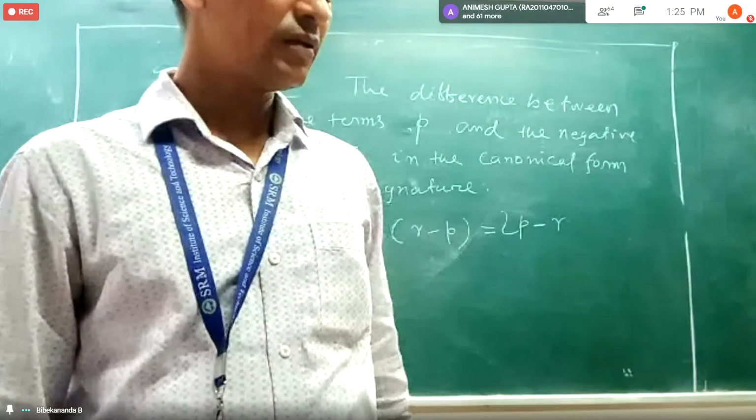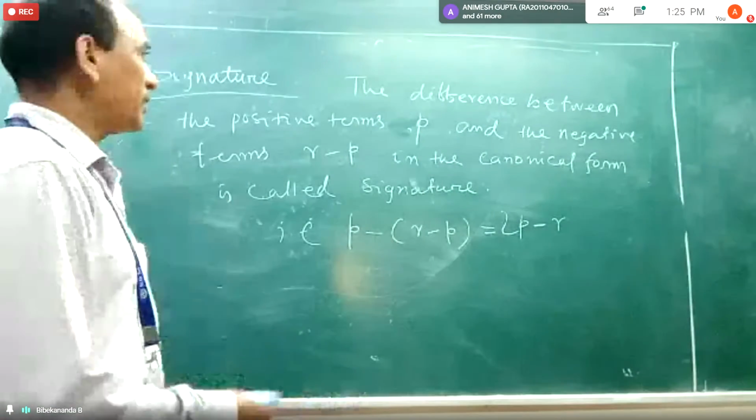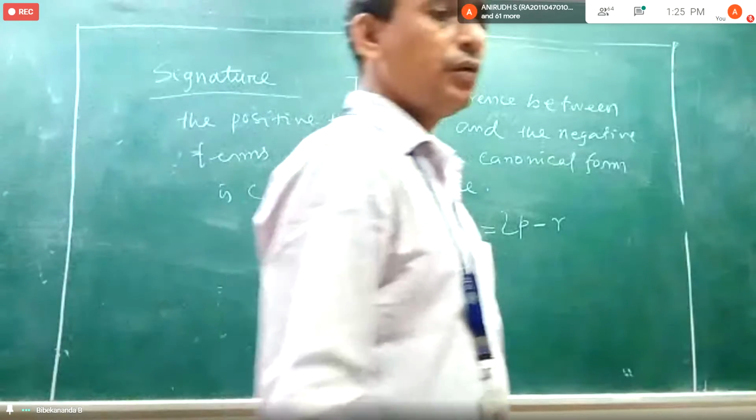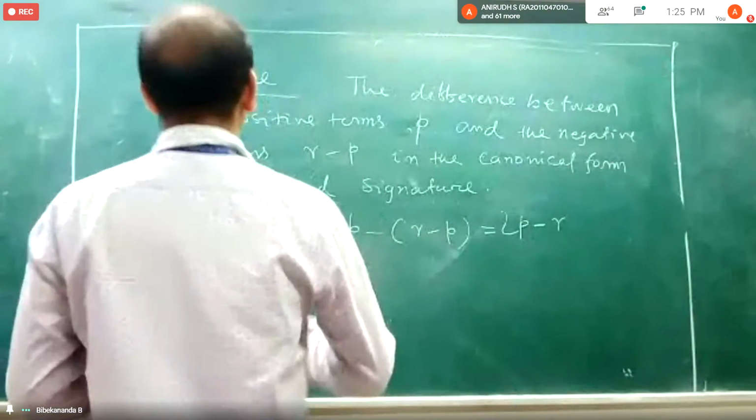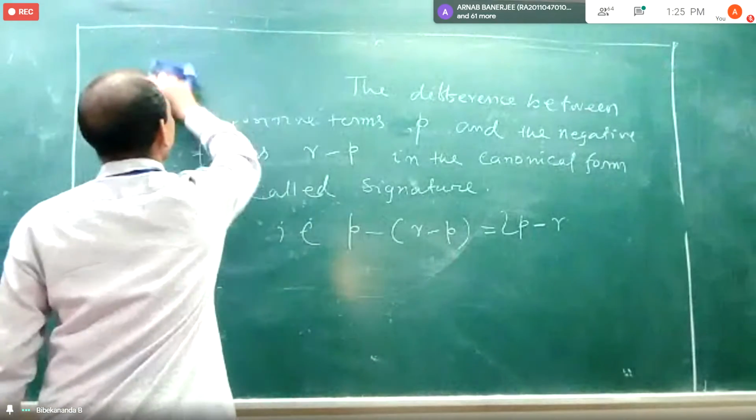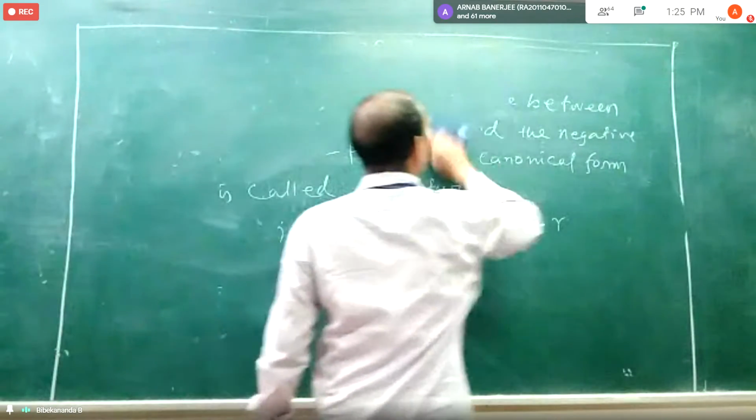Yes, sir. Okay. Now thereafter we will go to positive definite matrix, positive definite quadratic form.